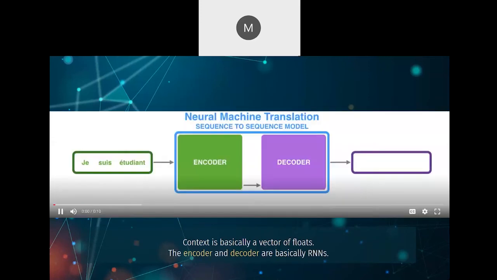So this is a video. The inputs are passed sequentially. You get a context vector which goes through the decoder, and then you get an output vector.